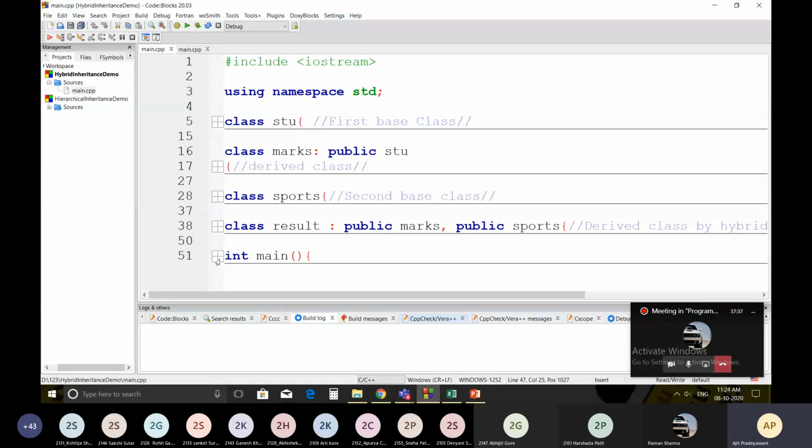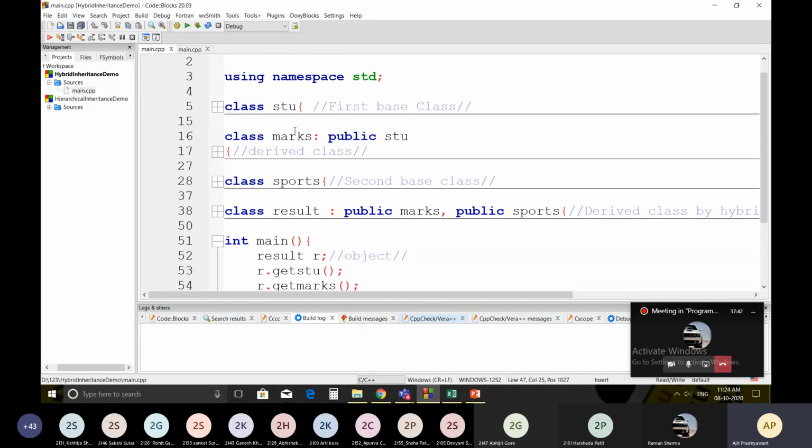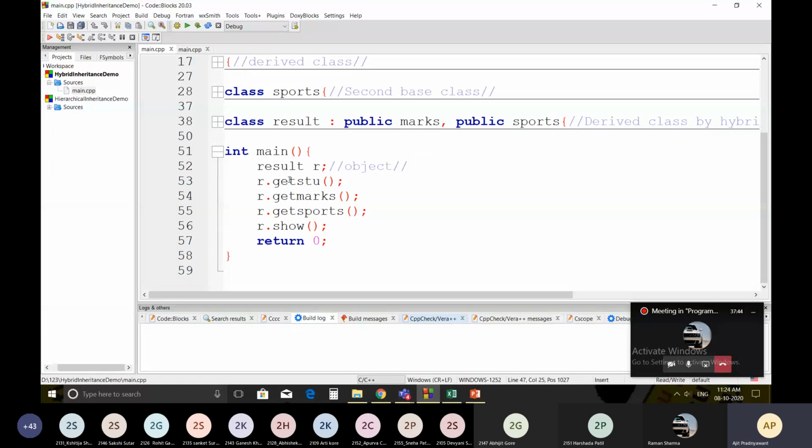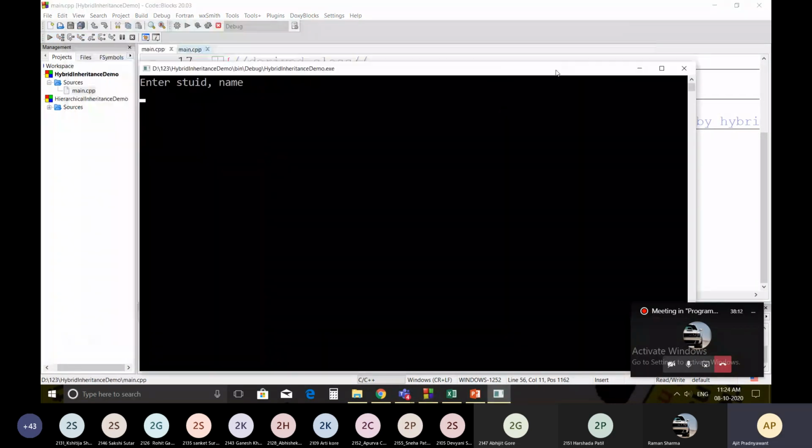Now in the main, just see the code we have created. We have created the object of result. Though we have 3 classes, we have created only the object of result, R. And with the help of this result R, we have taken the student information, we have taken the 3 subject marks, and then we have taken the marks of sports. And at the end, we have shown all these things on the terminal. Just see the output of the code. So this is the output of the code.